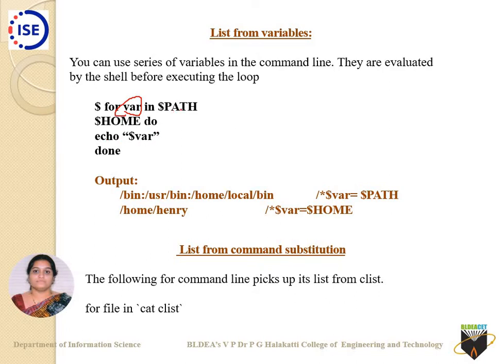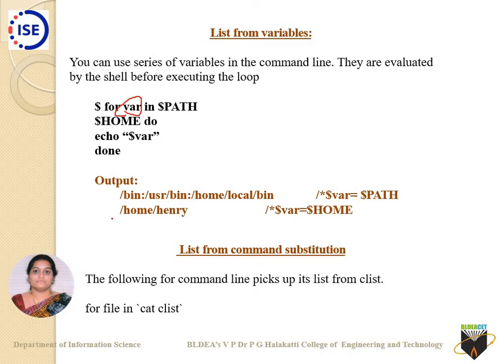I want each and every content of $PATH and $HOME to be printed. First var will take all the values from $PATH, it will complete all of them, then it will consider $HOME, whatever content is there in $HOME is replaced in var and again printed.